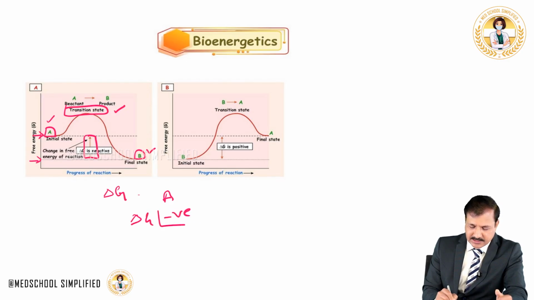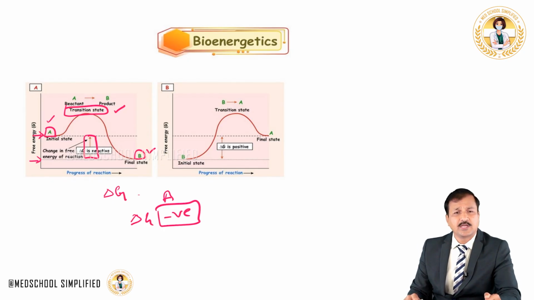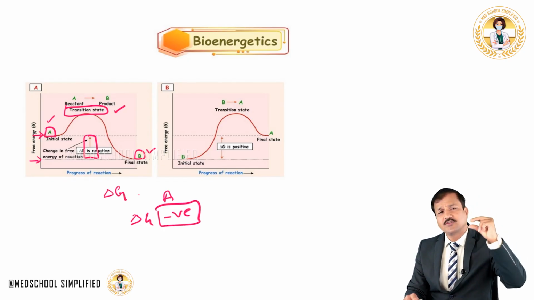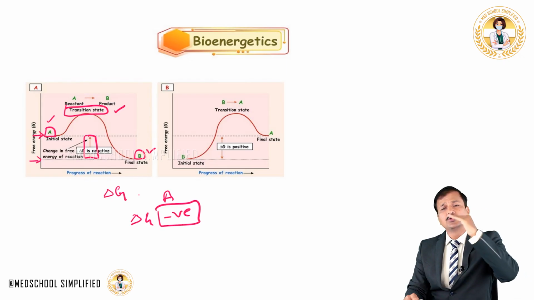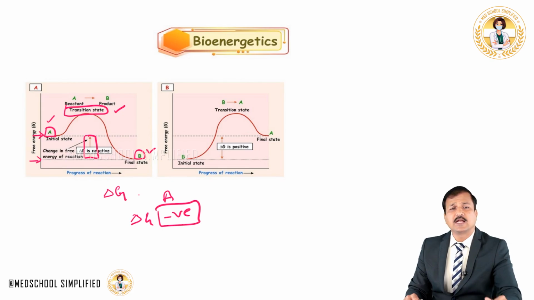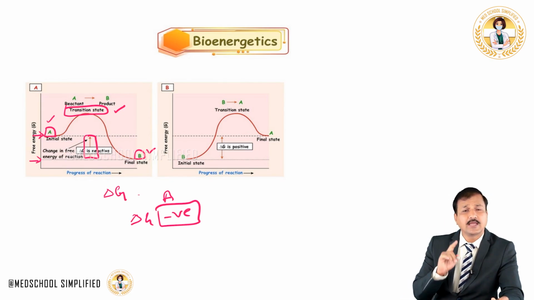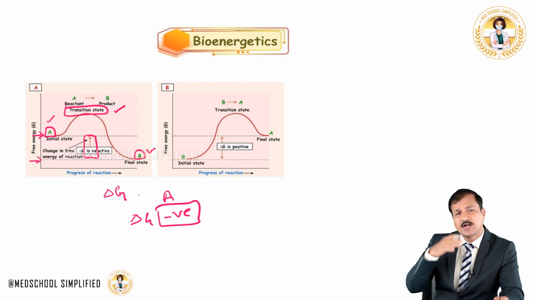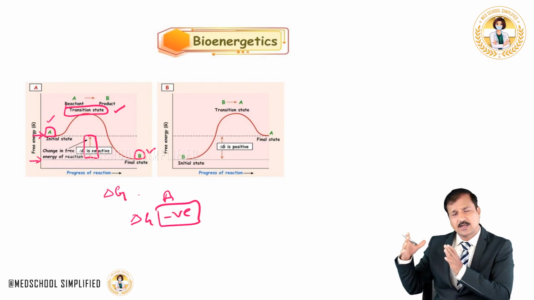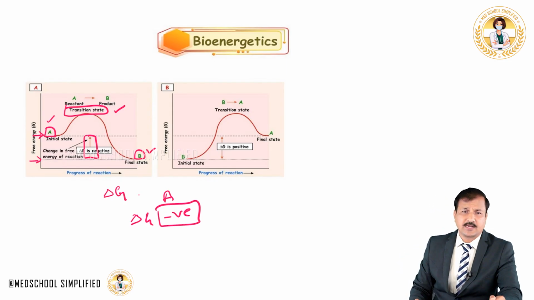Whenever delta G is negative, it indicates that this type of reaction is spontaneous, because there is sufficient energy in the reactant to make a product which is at a lower energy level. So whenever you see a delta G value in negative numbers, it is a spontaneous reaction, and if the negative delta G value is a larger number, then it is basically an irreversible kind of reaction.